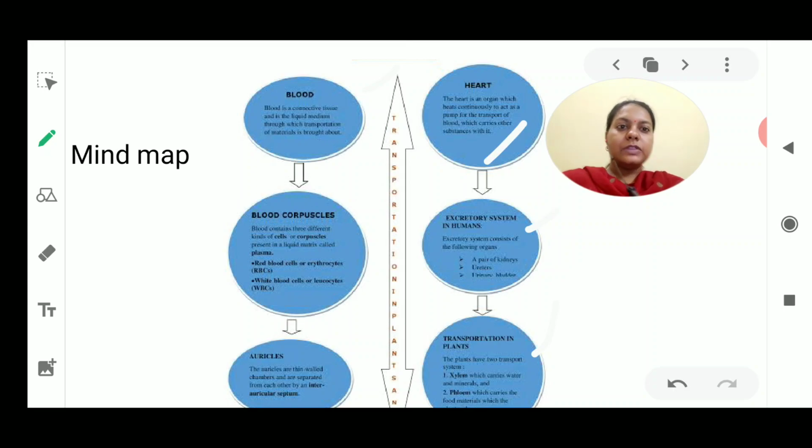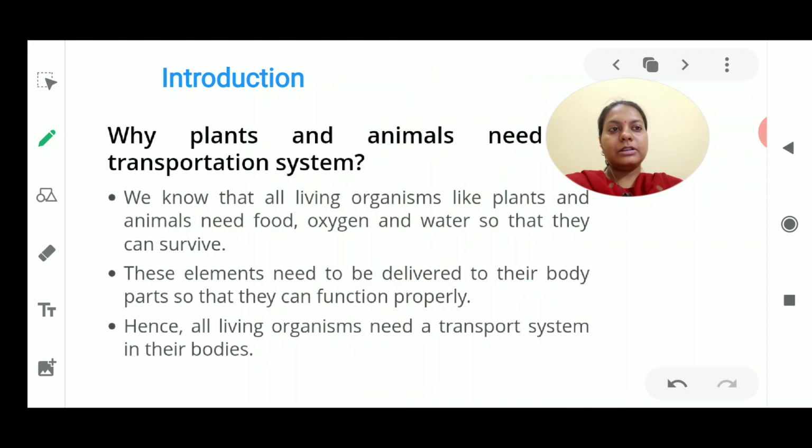Next, we will study all these topics in detail. So we go on to the first slide, which is going to tell you about a very important part of this chapter, that is to introduce this chapter, meaning how we are going to see that this transportation is taking place in animals and in plants.